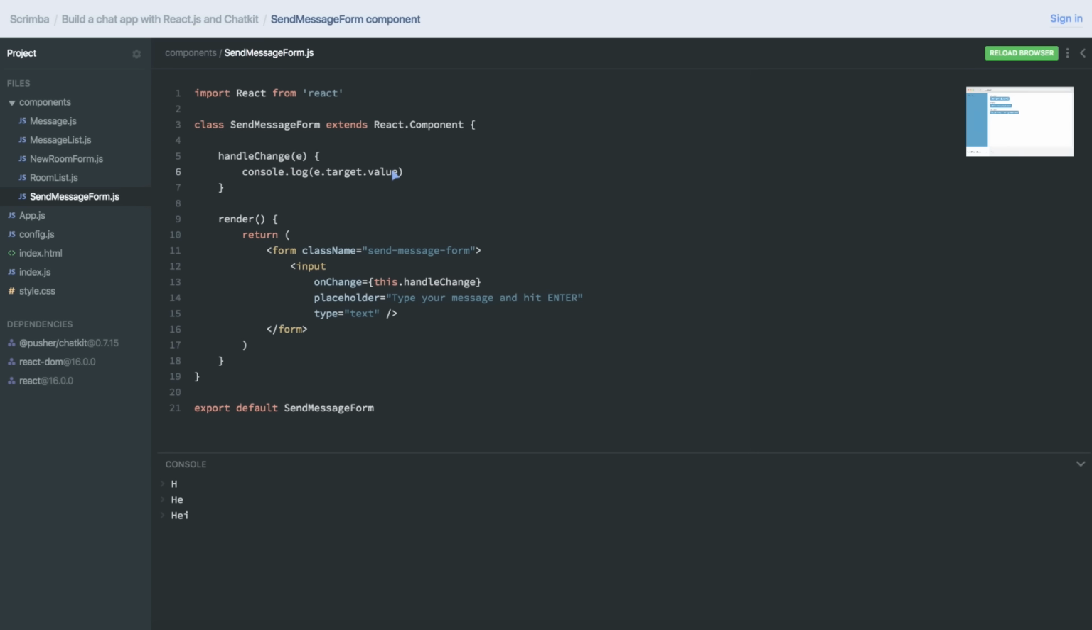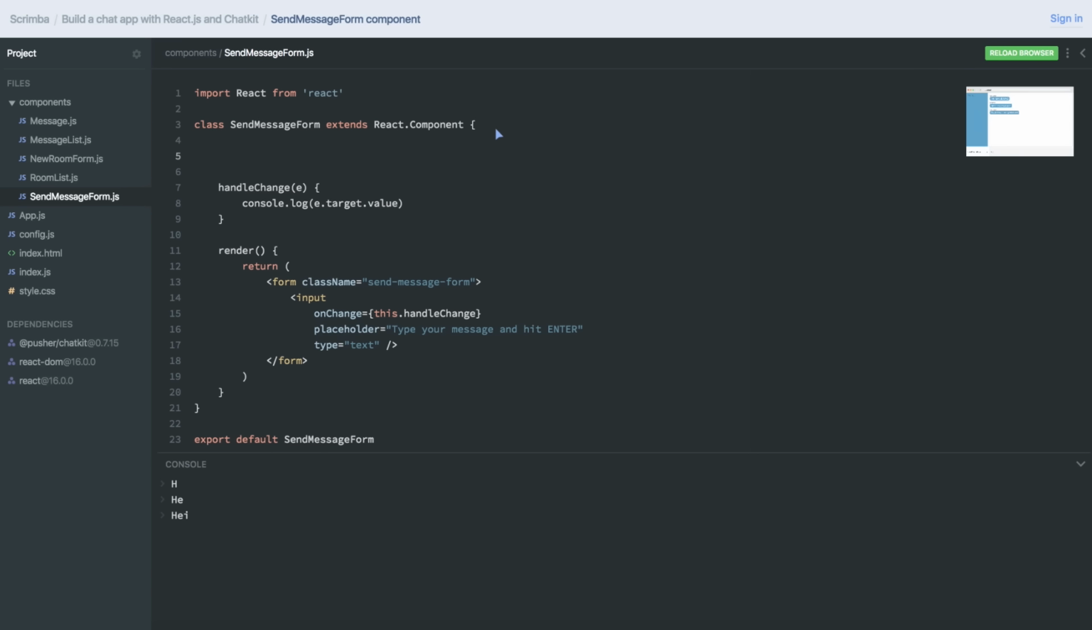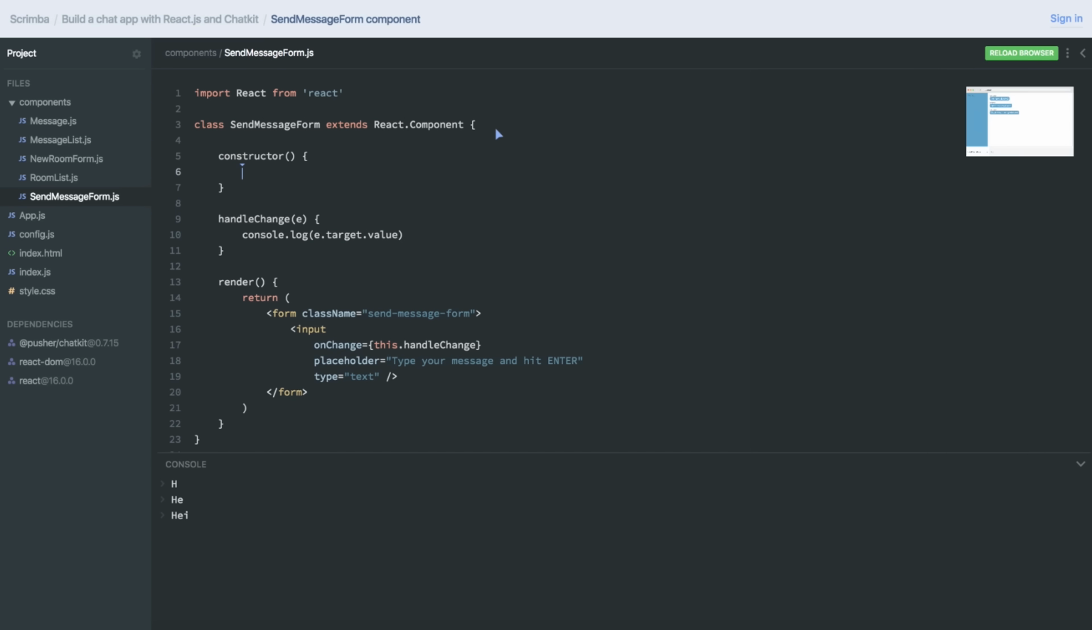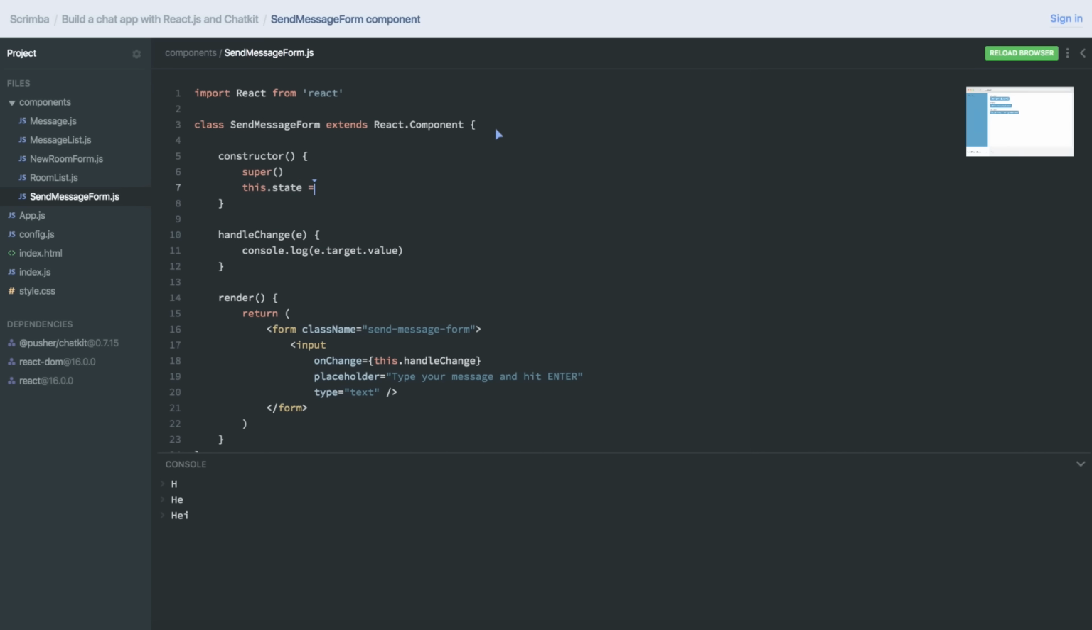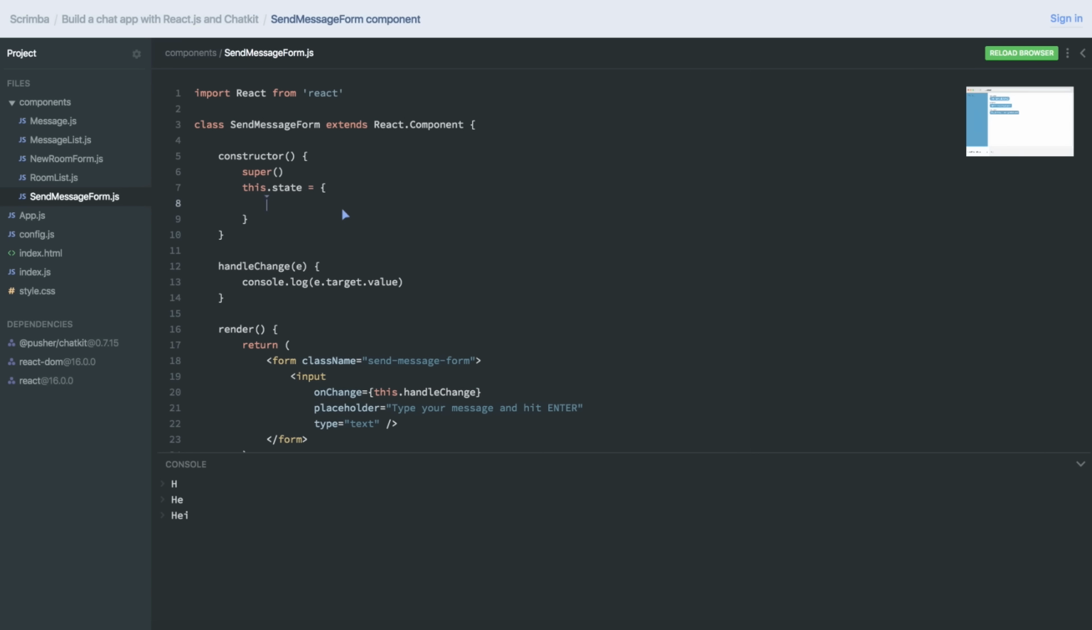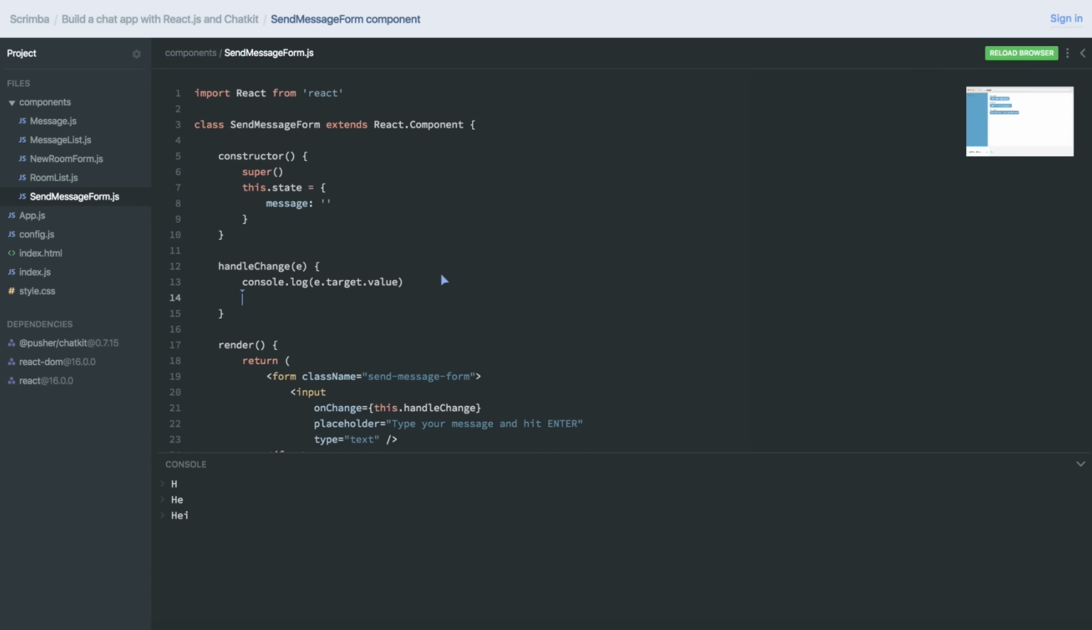And as you hopefully remember, we need to create a constructor method in order to initialize the state. Like that, and we need to call super. Then we can do this.state equals an object, and it'll have one key called message, like that, and we'll initialize it as an empty string to begin with. Now, let's see if we can update the state in this handleChange method. Do this.setState message, and we'll set that to the e.target.value.